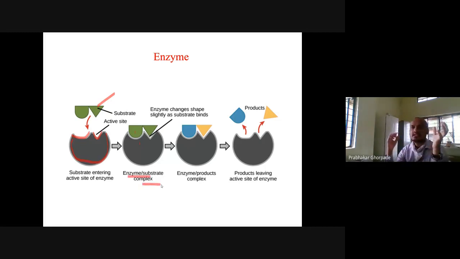So whenever we say the substrate is there, the enzyme is there, and if it is interacting, this is an enzyme substrate complex formation. So the enzyme changes shape slightly as the substrate binds. That can happen, and then once the enzyme and substrate bind to each other, we have enzyme product complex formation. So here you see the color has changed. It indicates that there is product formation, and now from this enzyme the product can be released. Okay, so that is a simple enzyme substrate complex formation.